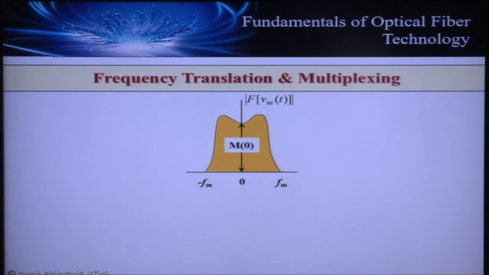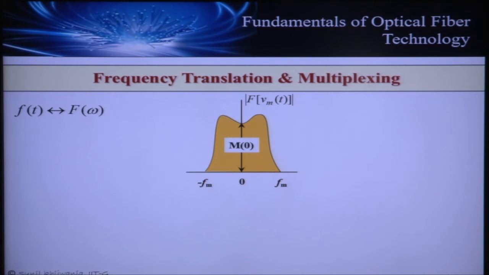Now, if this signal has to be transported, how do we do that? Again, we have to employ frequency translation. So how do we do the frequency translation? Because in this case, we don't have the mathematical expression, let's try to use the property of Fourier transform, and that is here.